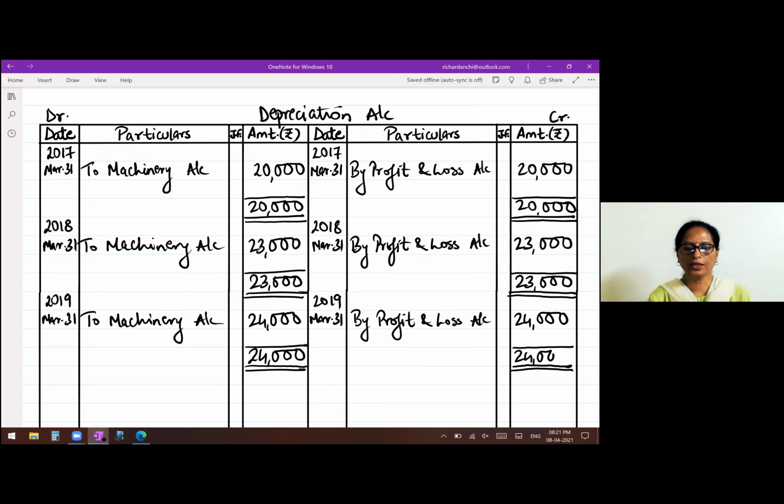So we have done with the problem. 2 problems are solved. Write down in your notebooks, go through it very carefully. If you have doubts, difficulties, you can ask me.